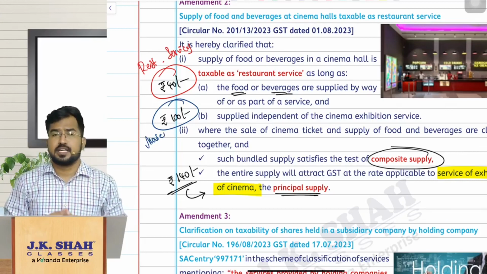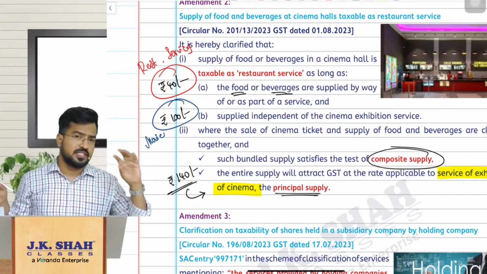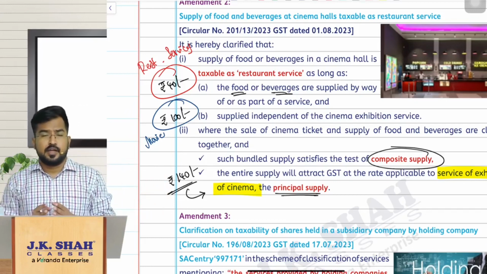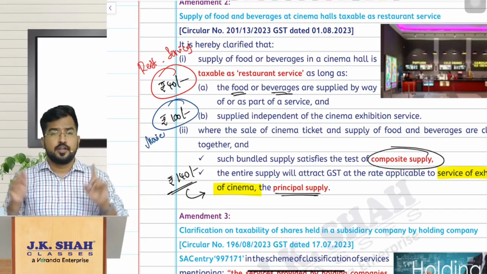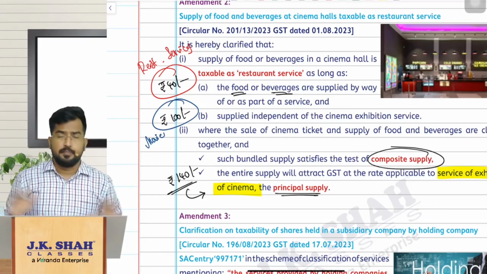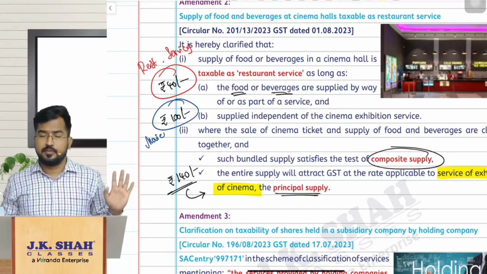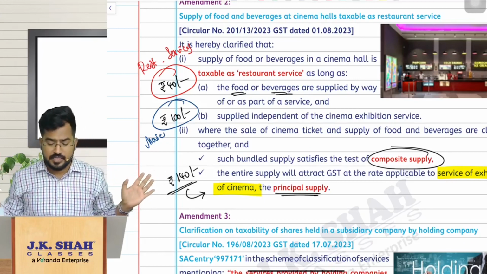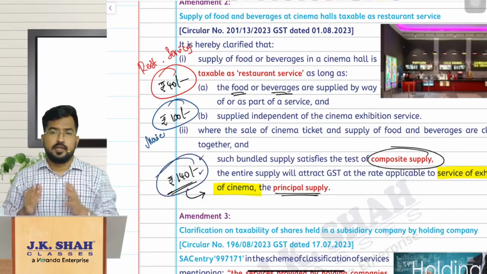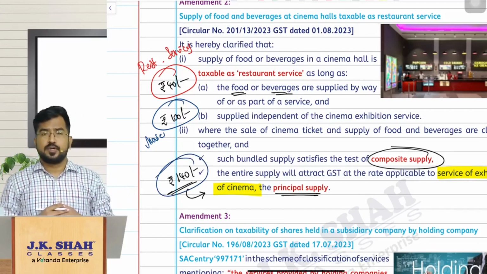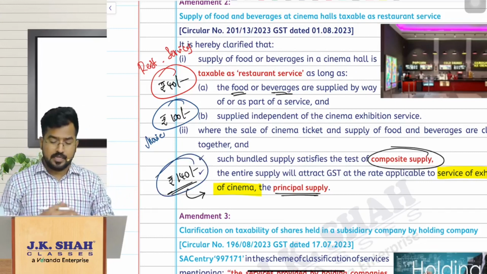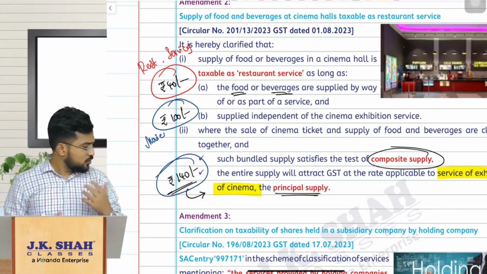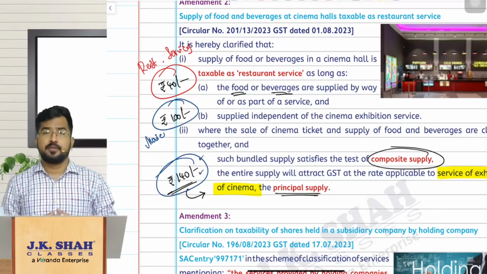So simple, if you are charging them independently, separately, then obviously the food and beverages you buy in cinema halls will be treated as restaurant services, and the movie ticket will be taxed separately. If they are not billed or invoiced separately, then it will be treated as a composite supply. What is the principal supply here? The principal supply here is exhibiting the cinema. So the entire transaction will be treated as supply of exhibiting the cinema services, right? So that is amendment number 2. Another simple clarification. This is not an amendment in the law, this is just a clarification given by the department, right? So let us move on to the next amendment, amendment number 3.